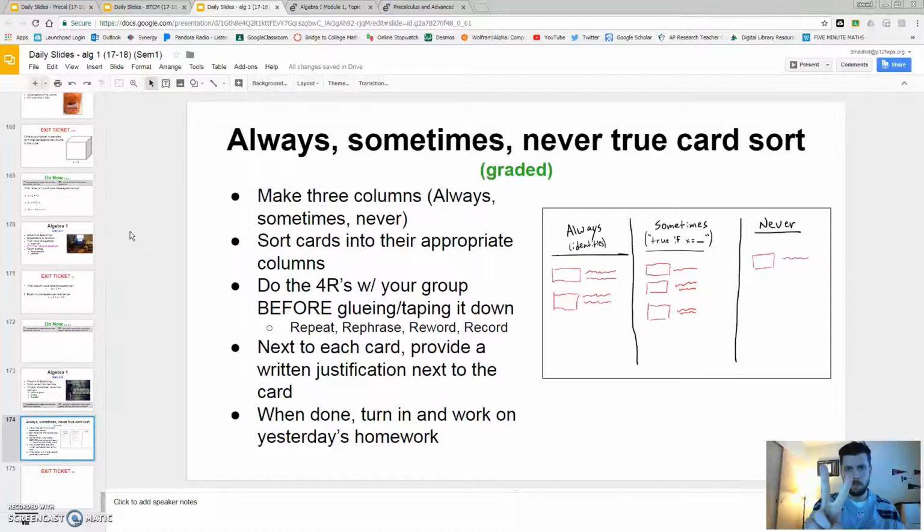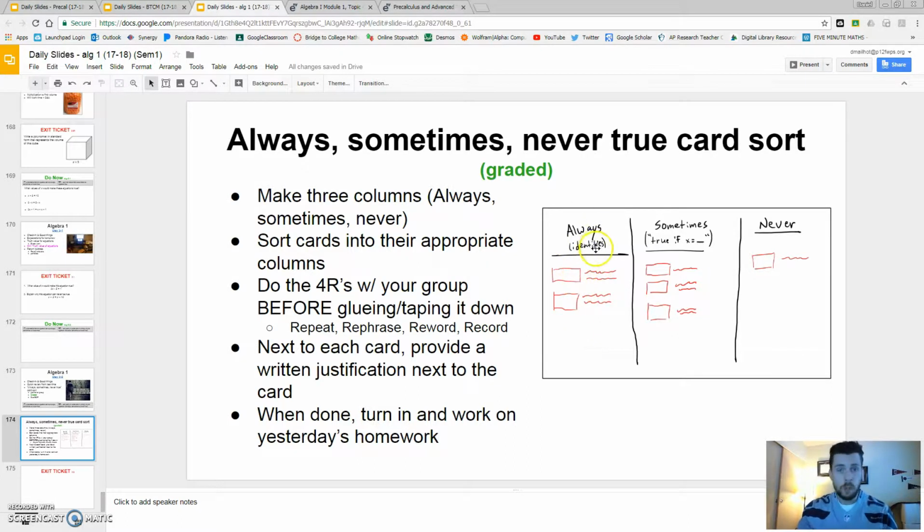So twos or threes. You'll have a piece of paper that looks like this, just a blank piece of paper. Make 3 columns: one for always, one for sometimes, one for never true. You'll be putting cards with little equations in each column. Kind of like this. This one would have an equation on it right here, and right next to it, write down your justification for why it's in that column.